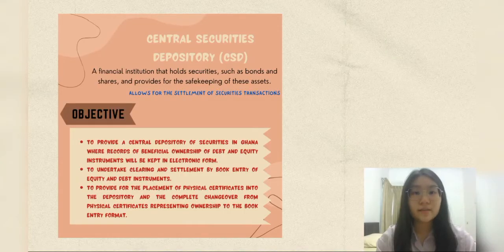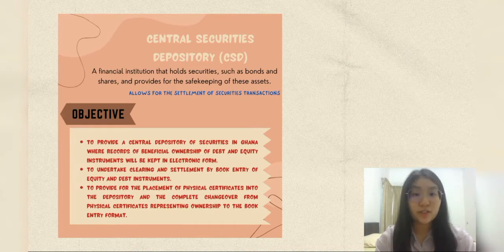Next, I will talk about the Central Securities Depository, also known as CSD. So what is CSD? It's a financial institution that holds securities such as bonds and shares, and also provides for the safekeeping of these assets. CSD also allows for the settlement of security transactions.